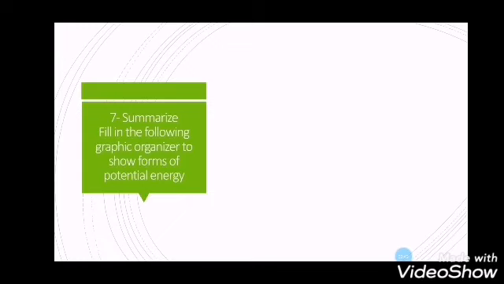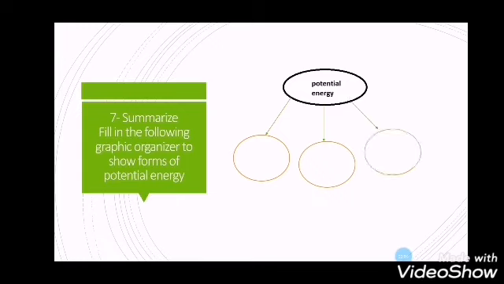7. Fill in the following graphic organizer to show forms of potential energy. So potential energy, 3 forms. The first one is the gravitational potential energy. The second one, nuclear energy. And the last one, chemical energy. You can put them in the order that you want.